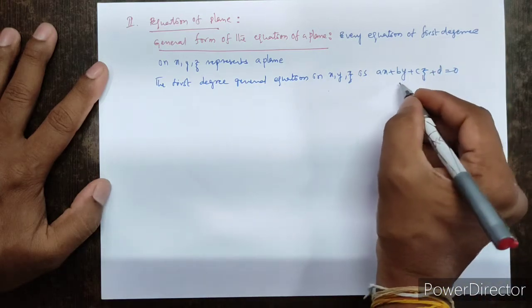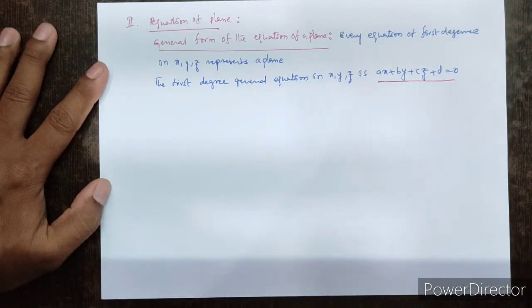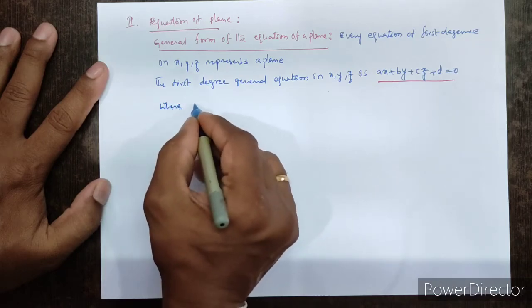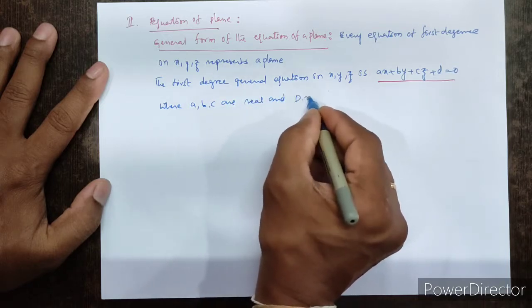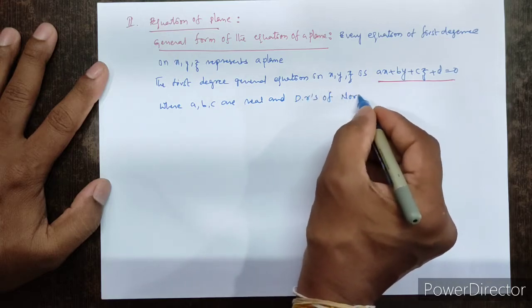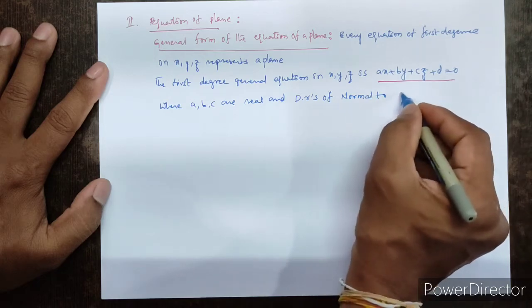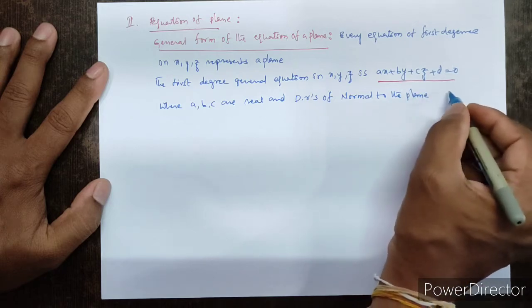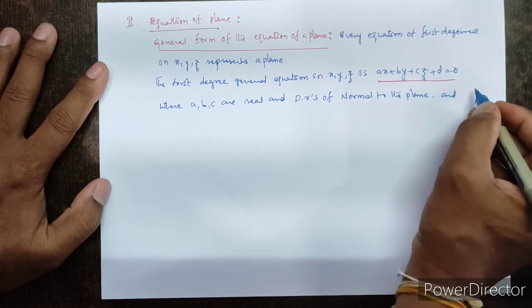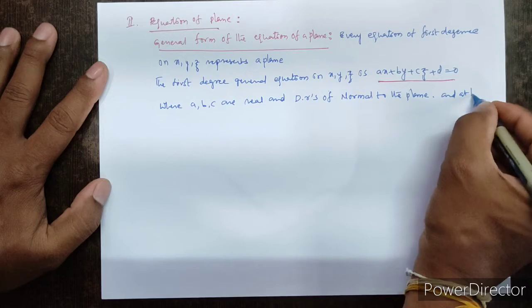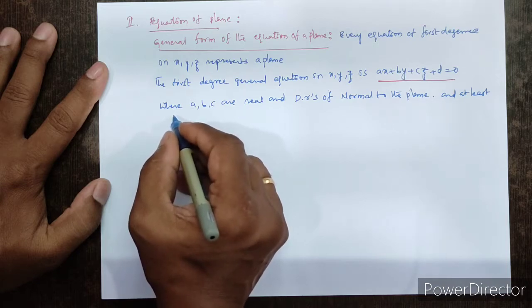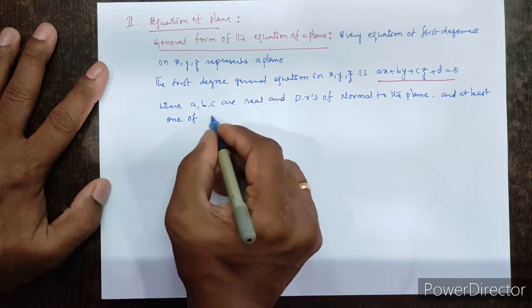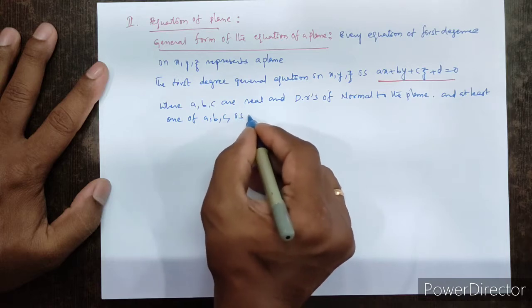So this is the general form of the equation of the plane, where a, b, c are real and direction ratios of normal to the plane, and of these real values at least one of a, b, c is non-zero.